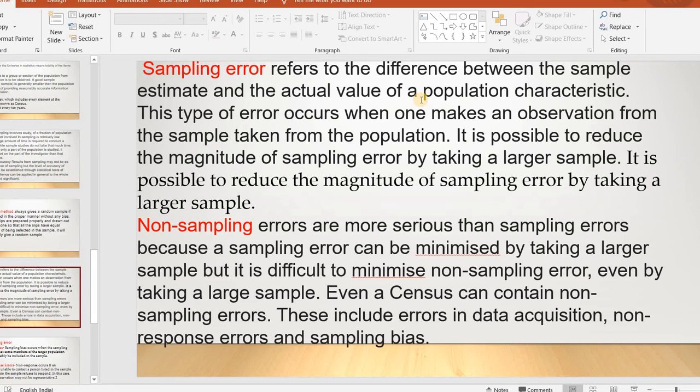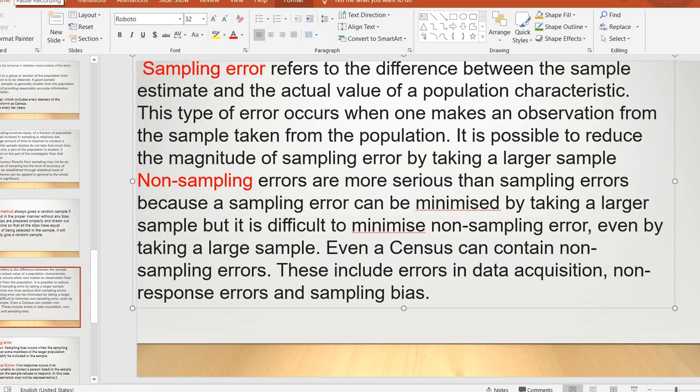It is possible to reduce the magnitude of sampling error by taking a larger sample. Okay, then we can avoid these errors by taking a larger sample.